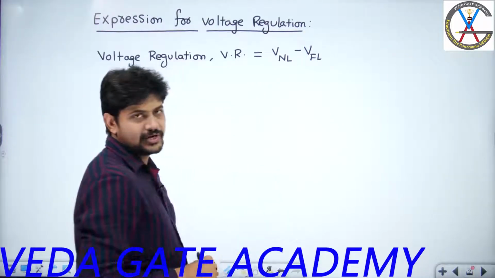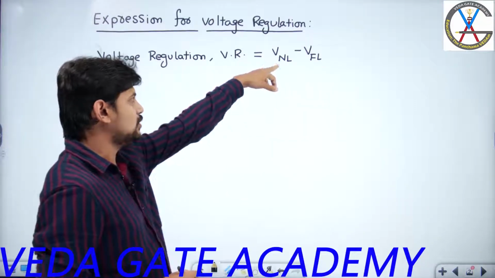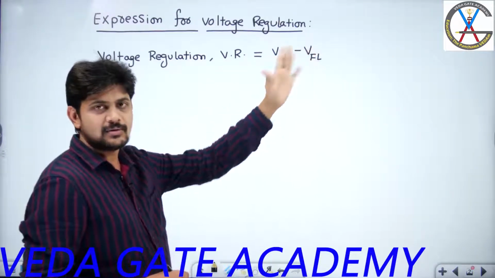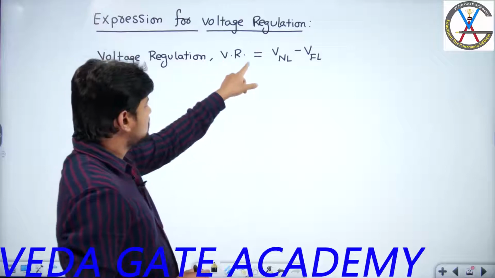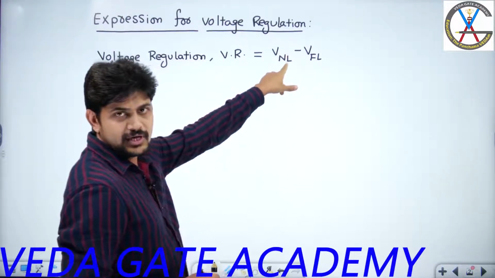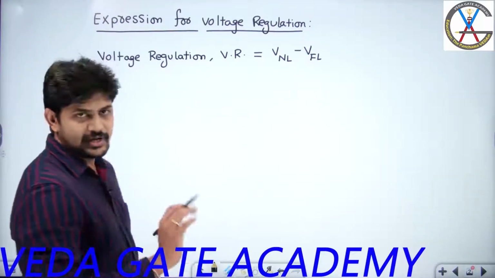Since it is the difference of no load voltage and full load voltage, the unit becomes volts.